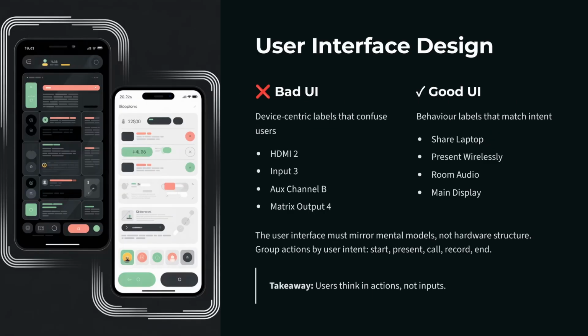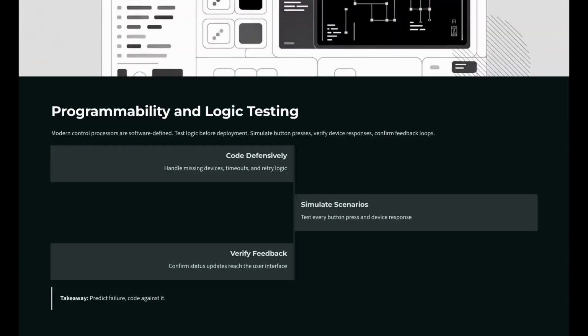And when it comes to user interface design, the user interface must mirror mental models, not hardware structure. So group sections by user intent. Start, present, call, record, end. Avoid device-centric labels like HDMI 2. Use behavior labels like laptop input, for example. Users think in actions, not inputs. Remember that.